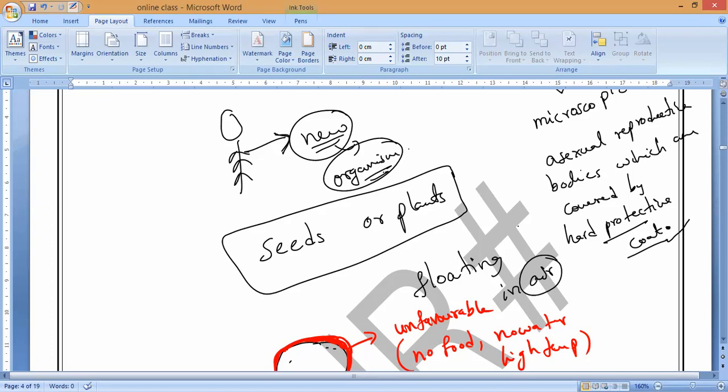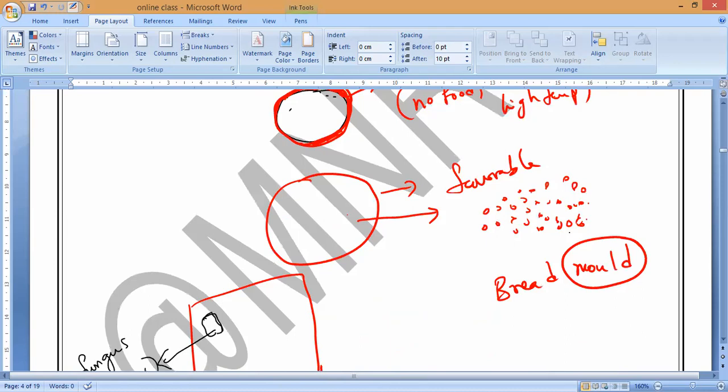Later, if the conditions are favorable, the coat will disappear and the seeds or small plants will spread and grow into new organisms. That is what we call spore formation.